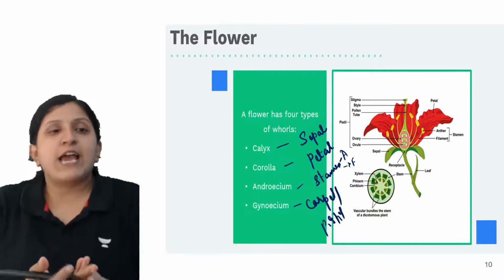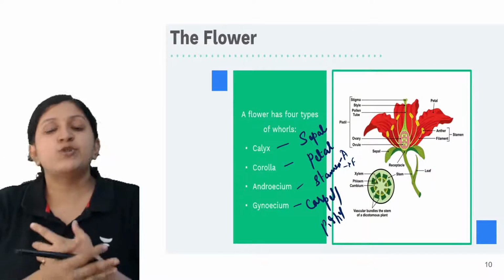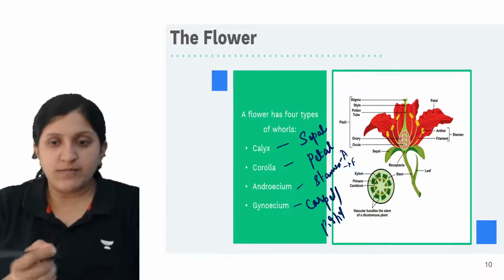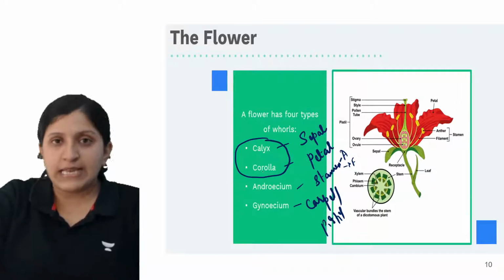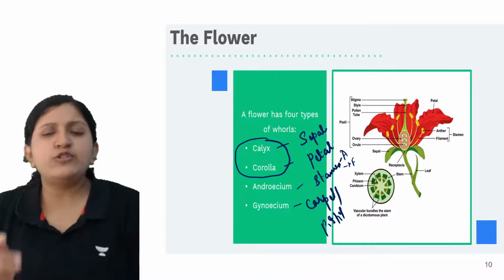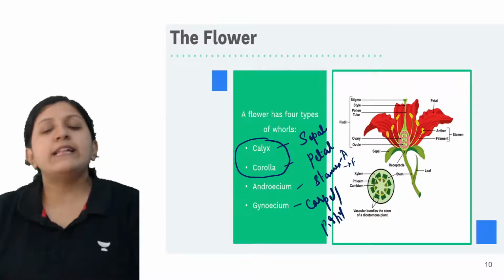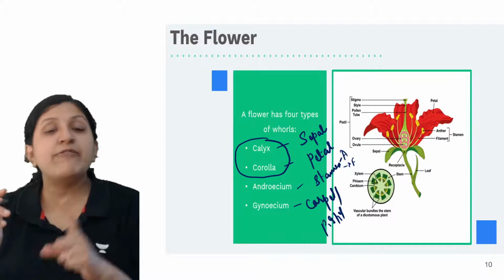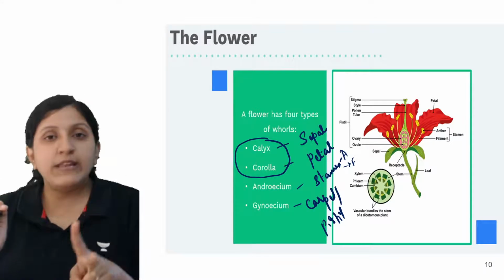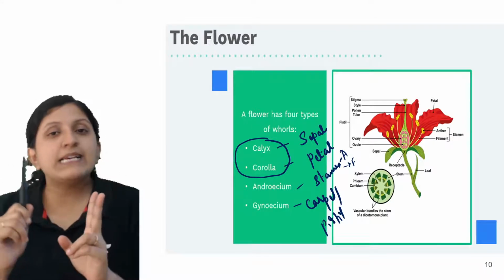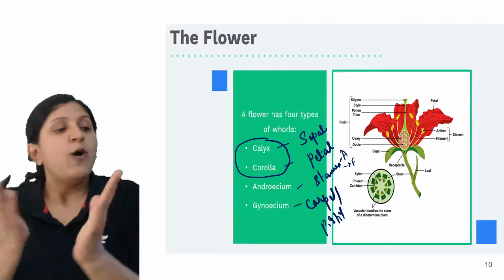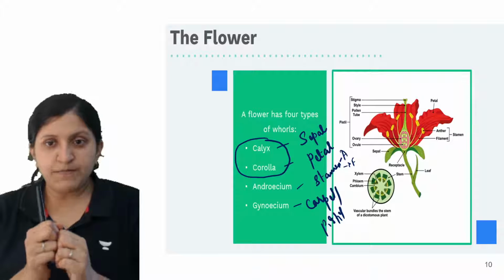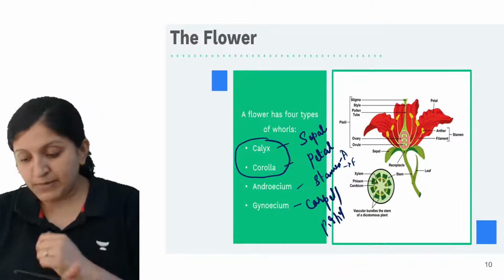That can be said as gynoecium, and even if one is present, that is also a gynoecium itself. But these are anyway collective terms. If too many sepals and petals are there, calyx and corolla are the collective terms instead of a sepal or a petal. Sepal will address only one sepal, only one petal as such. But the calyx and corolla, when we mention, is the overall sepal and overall petal in the flower.